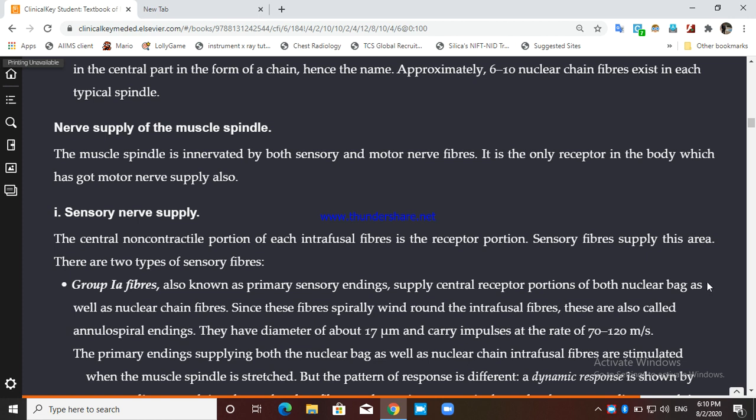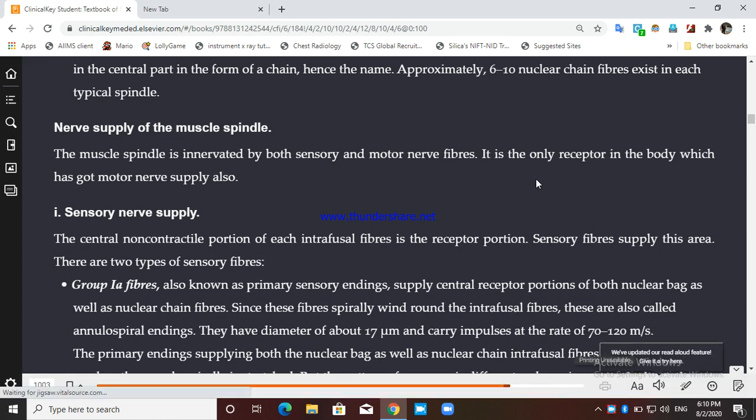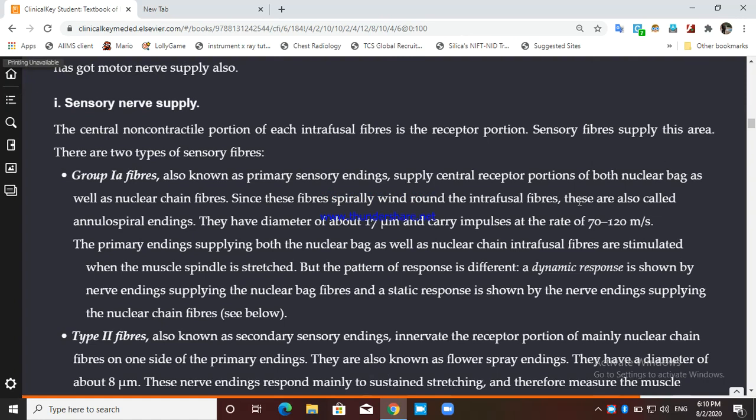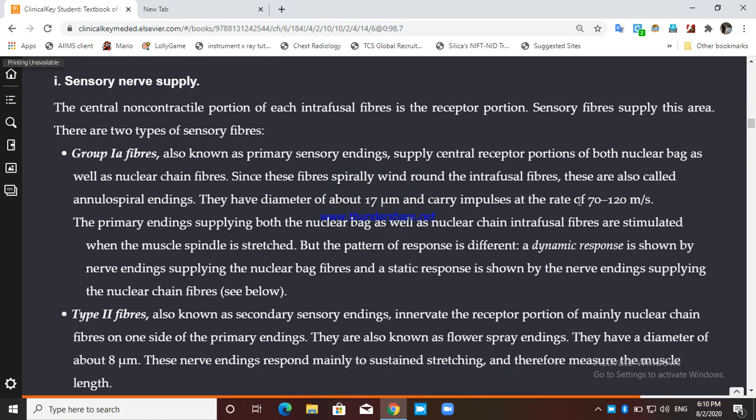So let's talk about the sensory fiber that innervates this muscle spindle. We know the central non-contractile, non-striated portion of the intrafusal fiber is the sensory portion of this receptor. This sensory fiber supplies this area.